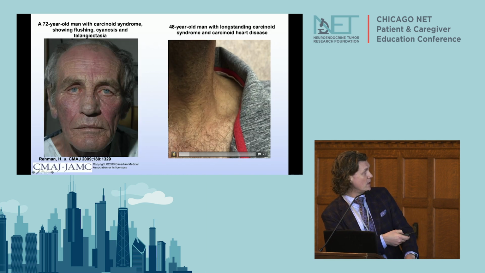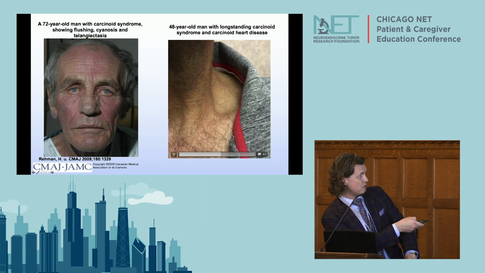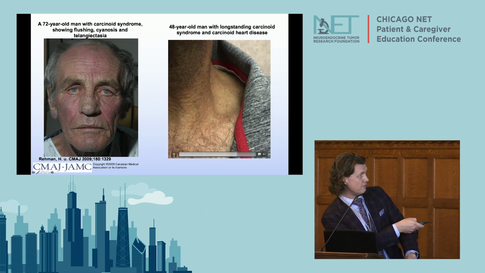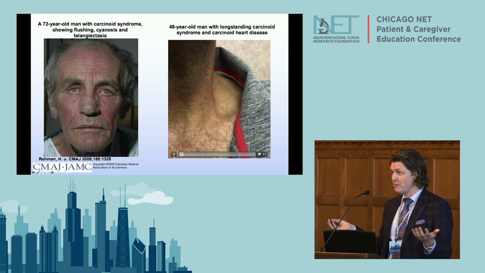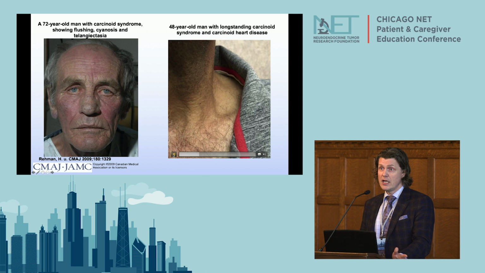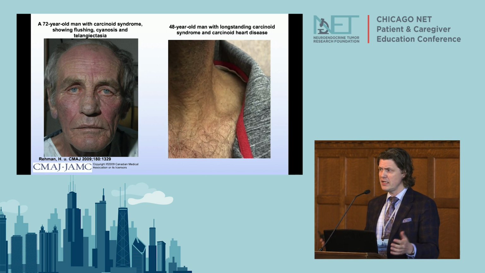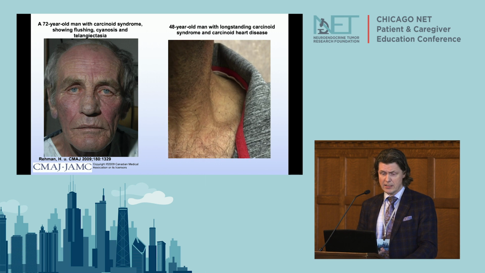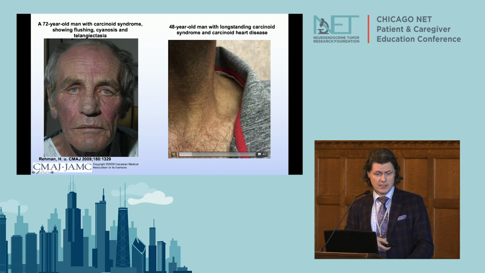Sorry. You can see here, see those veins, this is a patient I saw a few months ago. You can see those pulsating veins. I was just examining this person, and he had a neuroendocrine tumor, and I was thinking, well, this isn't right. So he had carcinoid heart disease, and these are the symptoms or signs that you can see if you really carefully examine patients. So let's move on to the next slide.